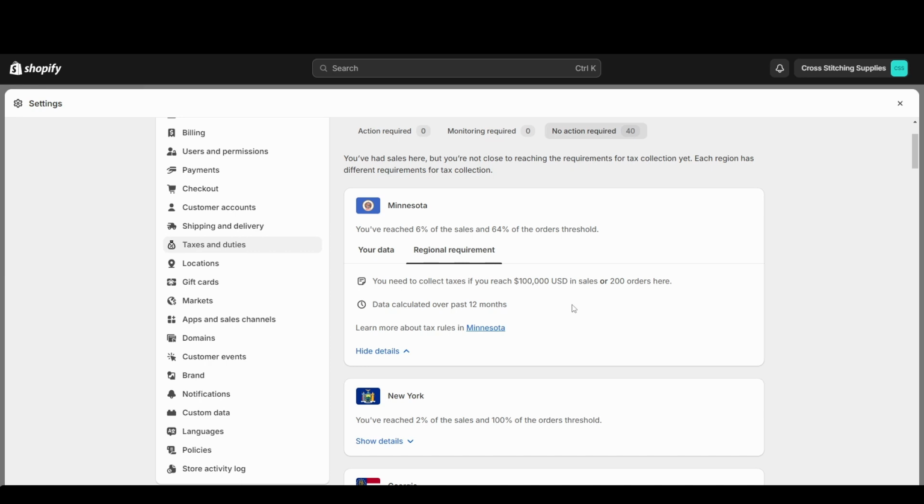But if you are not going in Shopify and telling Shopify to start collecting the sales tax and collecting the data for the reports for you, it is really hard to go figure out all the information you need to figure out to file it. So I just really recommend staying on top of it.